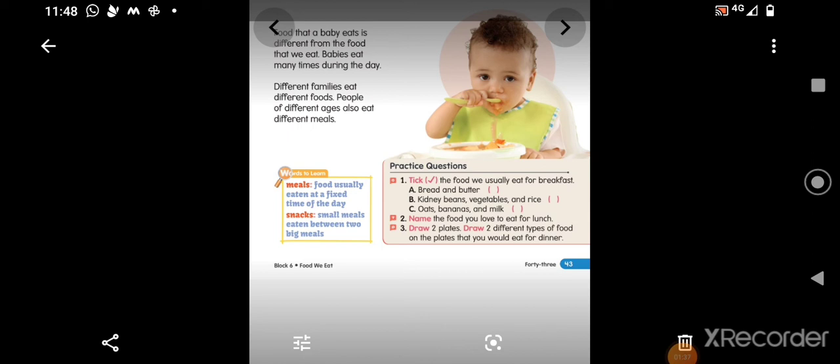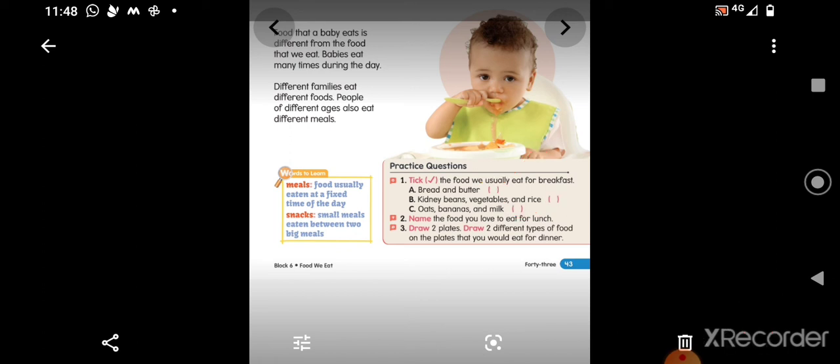See the practice questions, children. First question, tick the food we usually eat for breakfast. See the options: bread and butter, kidney beans, vegetables and rice, oats, bananas and milk. Yes, bread and butter we will eat. Sometimes we will even have oats and bananas. Very good.